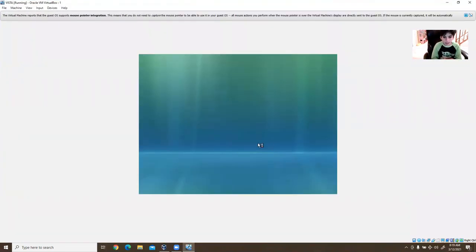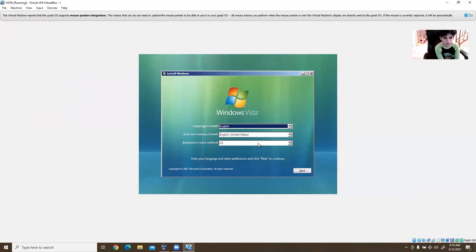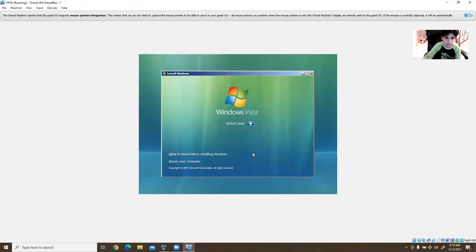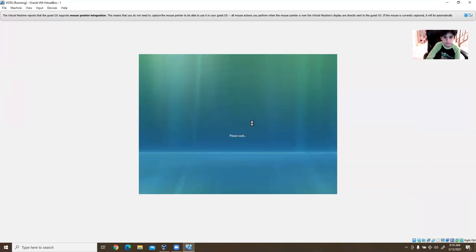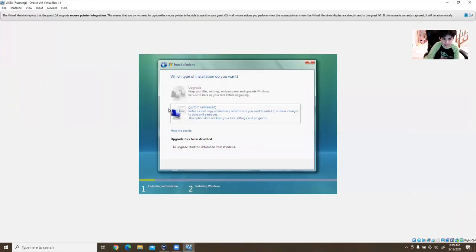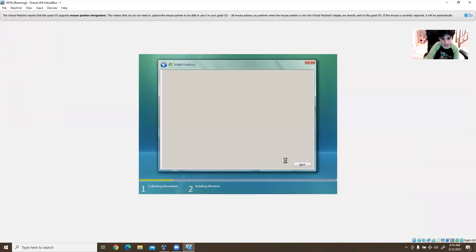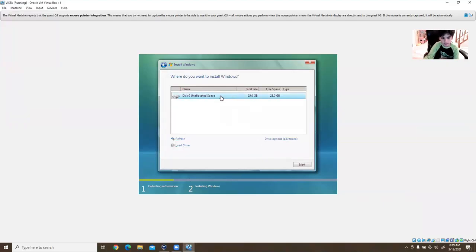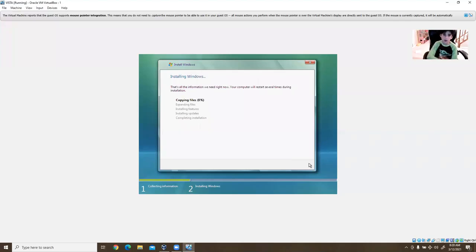We got our setup. And for Windows Vista, you don't actually need a product key to start up, so that's good. All right, so we're going to select English, US, and then install now. And then we're just going to complete the setup with a few more things. You're going to accept the license terms, press next, select custom, and then allocate it on this disk 0 unallocated space. Press the next button, and wait for it to load. Okay, so it's copying the files, and it'll load everything up.